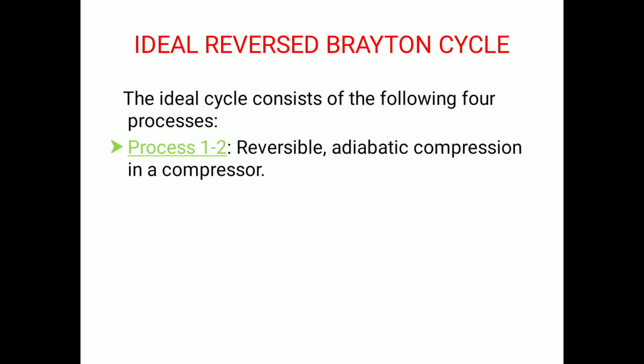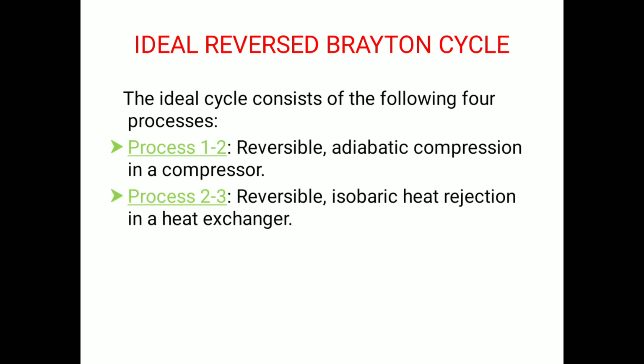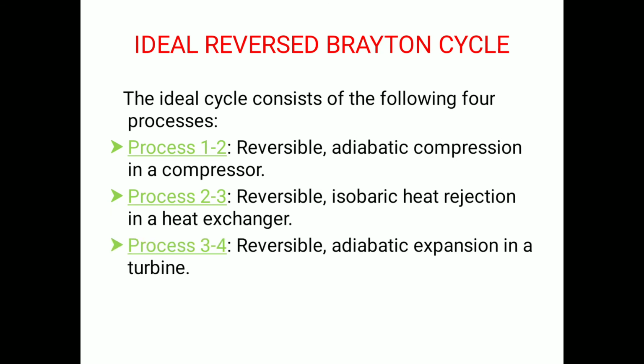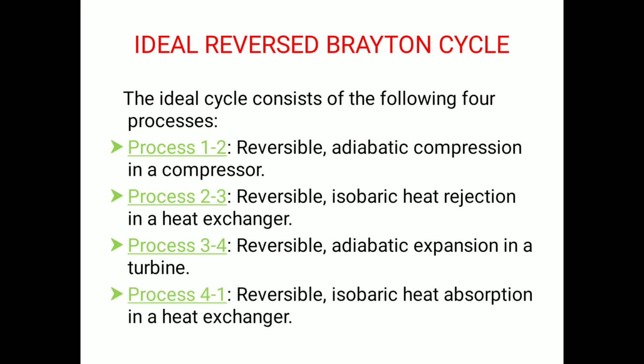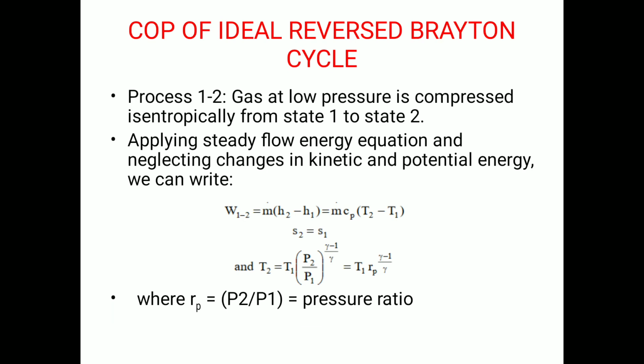The ideal reversed Brayton cycle consists of the following four processes. Process 1 to 2 is a reversible adiabatic compression in the compressor, process 2 to 3 is reversible isobaric heat rejection in a heat exchanger, process 3 to 4 is reversible adiabatic expansion in a turbine, and process 4 to 1 is reversible isobaric heat absorption in a heat exchanger.